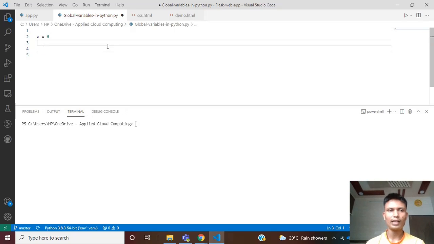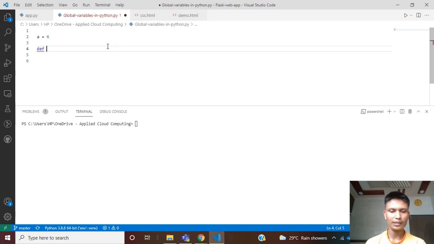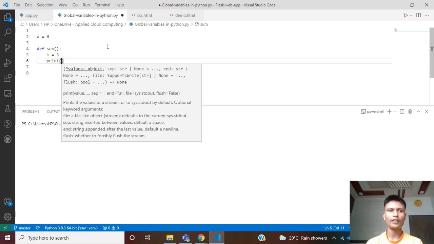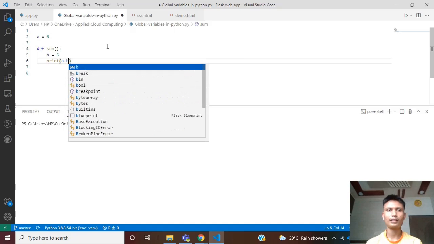So I'm creating a variable a is equal to 6, and I'm using def to create a function named sum. Inside my sum function I am creating one more variable, let's say b is equal to 5, and I'm printing the sum of both values, a plus b.